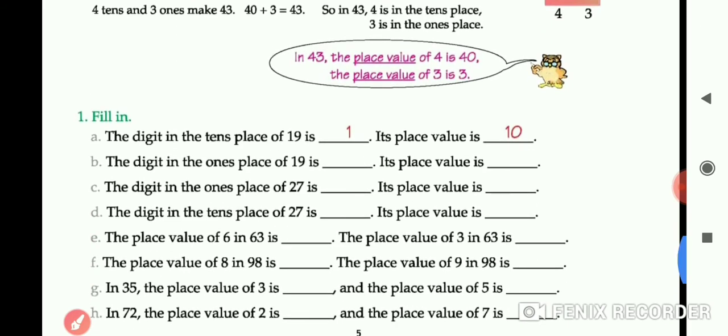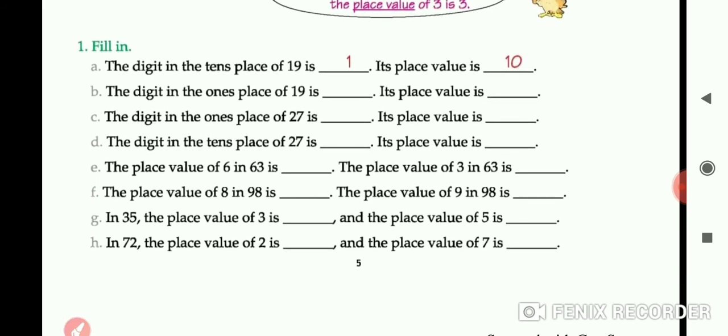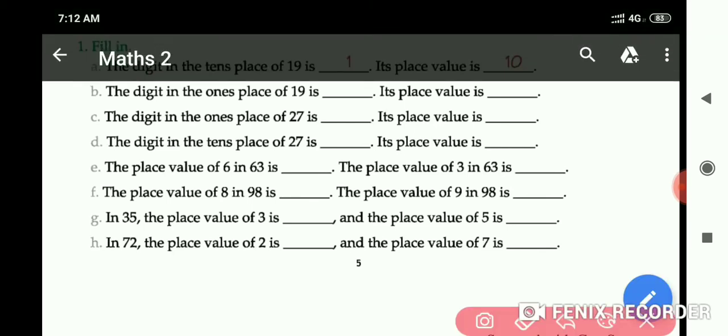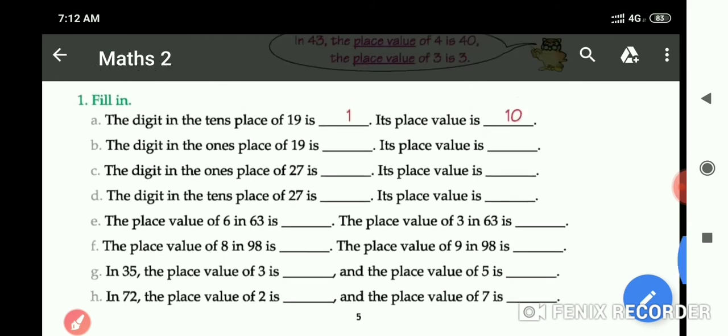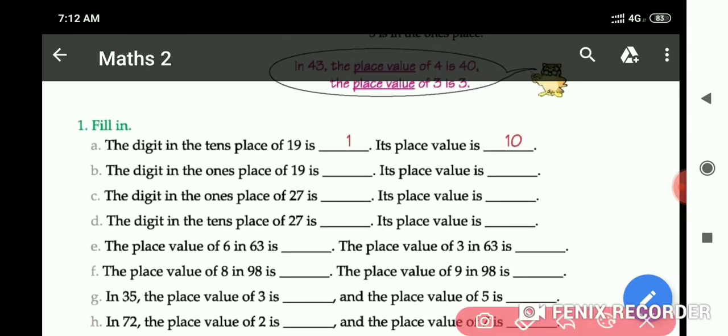Now let's do the questions. Question number 1. The digit in the tens place of 19 is 1, and its place value is 10, and digit in the ones place of 19 is 9, and its place value is 9. Now the digit in the tens place of 27. Suppose 27 is there, tens place 2 is there, so its value is 20, and the digit in the tens place is 2 here.